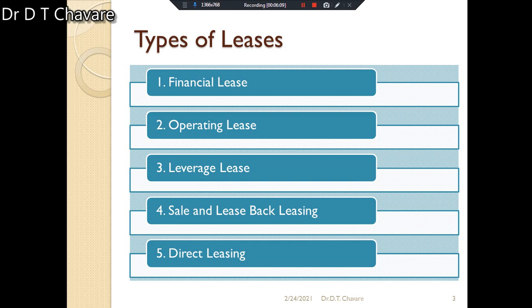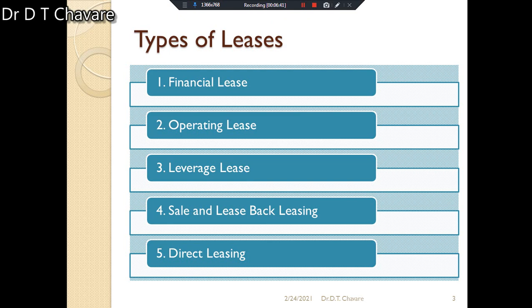Lease finance may be in different forms, in different types. Though it has a recent origin, lease finance is classified in the following types, and that classification I have given in this slide. Now, the first type of leasing is financial lease. What is it? It is a long-term agreement which generally corresponds with the economic life of the asset.